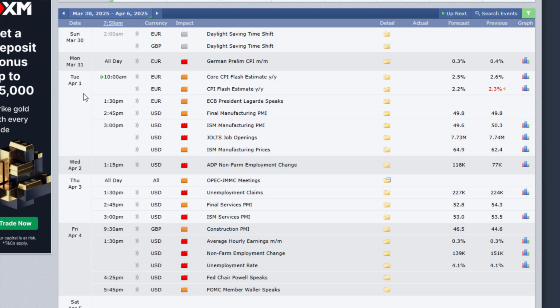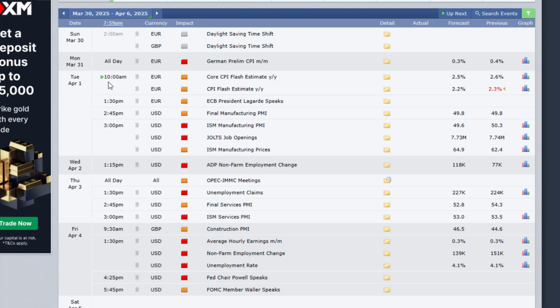And on Tuesday, 1st April, we have the ISM manufacturing PMI and JOLTS job openings, high impact affecting the USD at 3 p.m., and the mid impact affecting the same USD is the ISM manufacturing prices. The same day at 2:45 p.m., affecting the USD is the final manufacturing PMI, and at 1:30 p.m., affecting the USD, mid impact, President Lagarde to speak. That's the European Central Bank president.